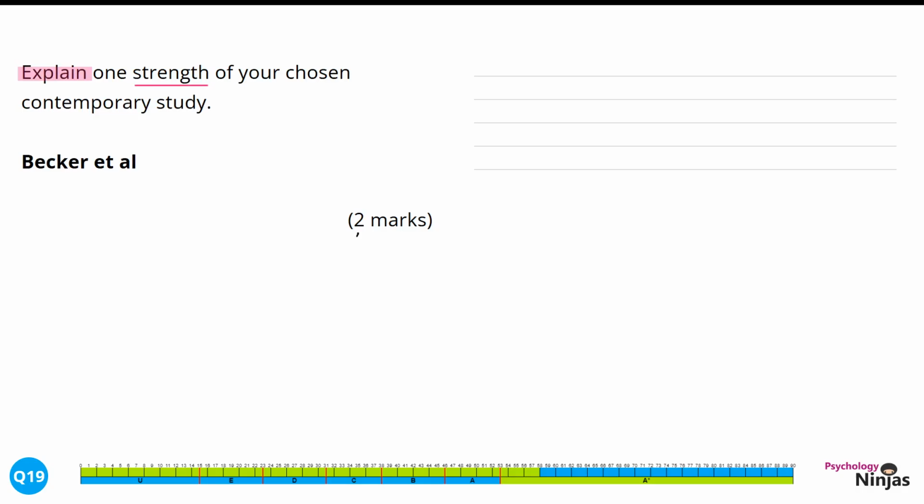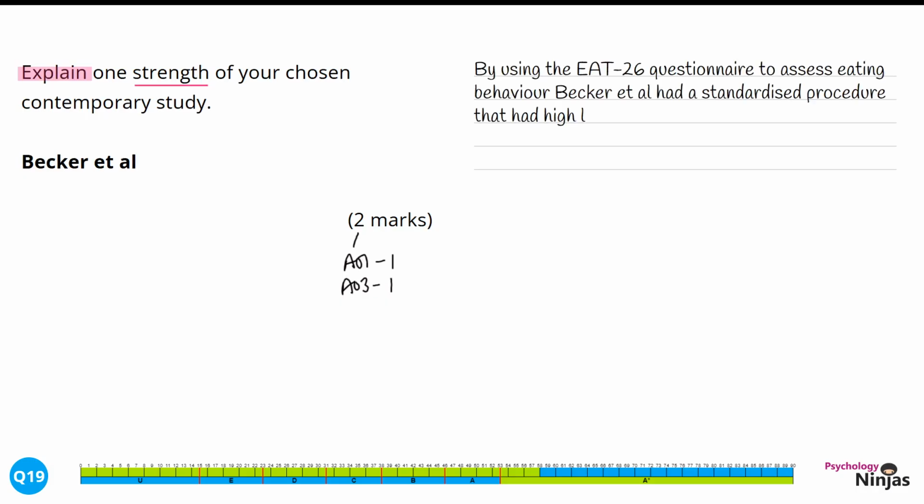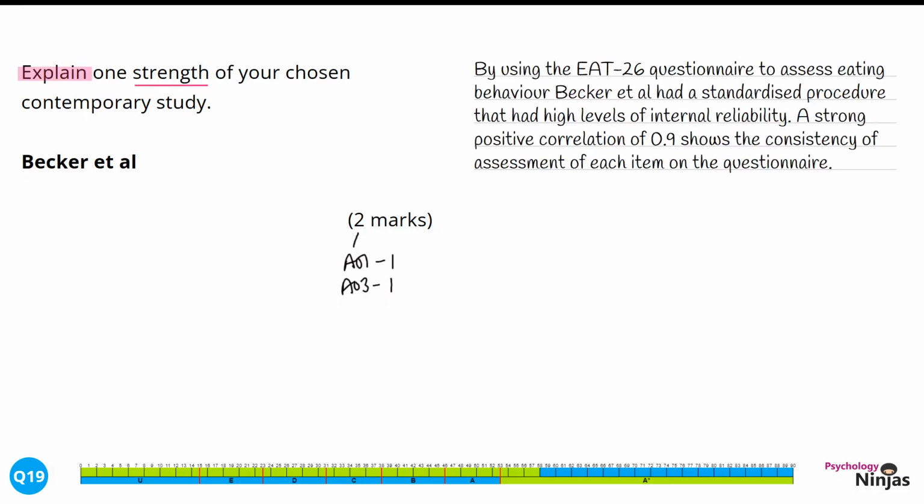This question breaks down into 2 marks. We get 1 mark for identifying a strength of Becker et al.'s research. Our second mark comes from explaining why that is a strength and why that is important for Becker et al.'s study. It's time to jump over to our response now. By using the EAT26 questionnaire to assess eating behaviour, Becker et al. had a standardised procedure that had high levels of internal reliability.